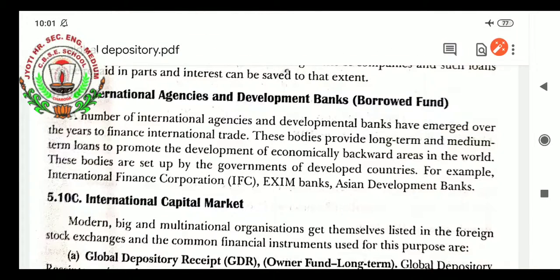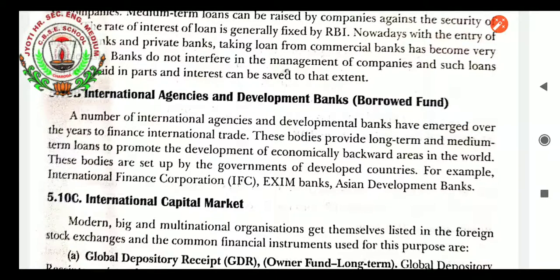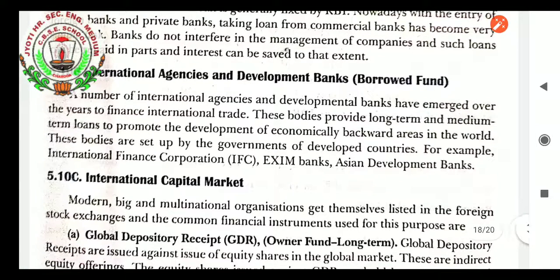International agencies and developmental banks are also a borrowed fund. A number of international agencies and developmental banks have emerged over the years to finance international trade. These bodies provide long-term and medium-term loans to promote the development of economically backward areas in the world. These bodies are set up by the governments of developed countries. For example, International Finance Corporation (IFC), Exim Bank, Asian Development Bank. These are also helping companies to raise capital through different sources.